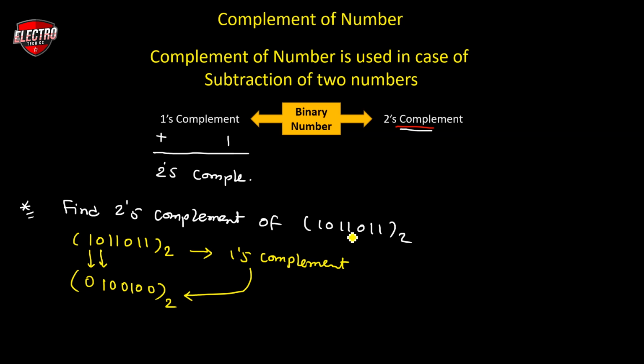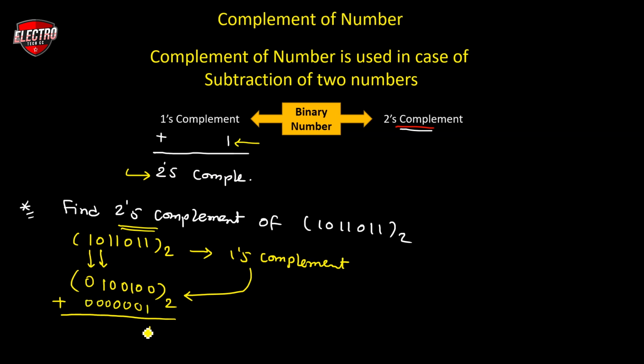Now we want to convert it into the 2's complement of the given question. So we have to add 1 to the first complement, and then we get the 2's complement. So 0 plus 1 is equal to 1, then the remaining bits are 0 0 0 0 0 0.